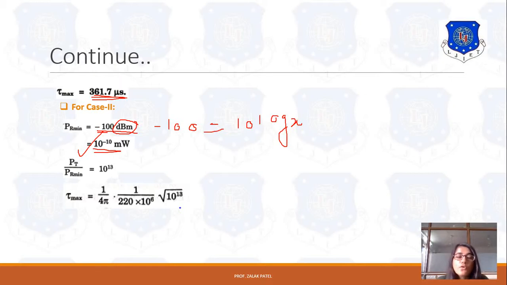So 1 upon 4 pi f, where frequency is 220 into 10 raised to 6, upon square root of Pt upon Pr minimum, that is 10 raised to 13. So our tau max is equal to 1143.8 microsecond. This is the answer for the second case.